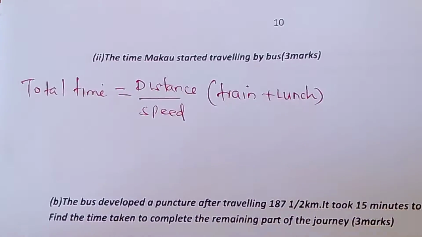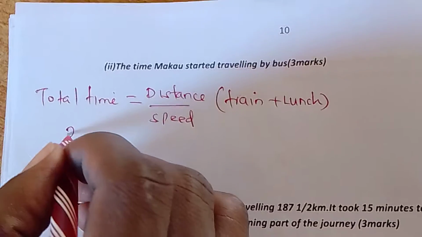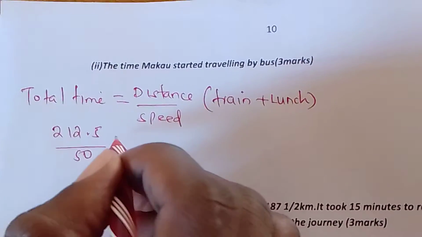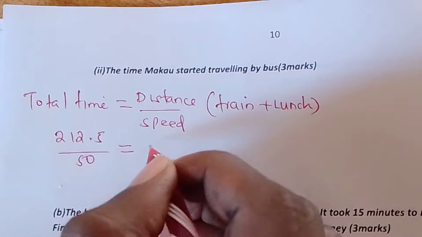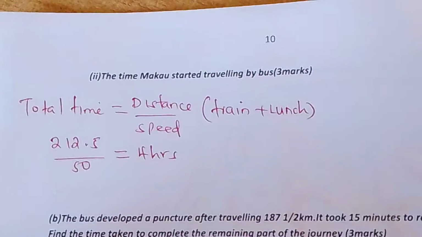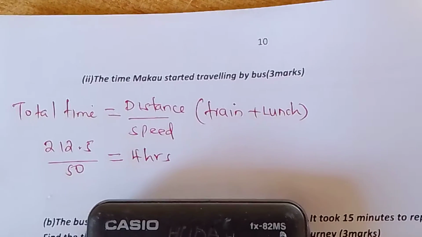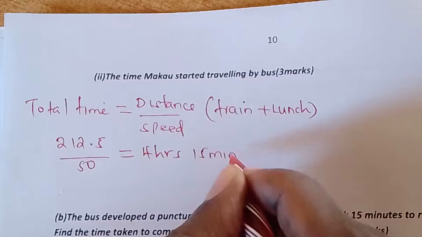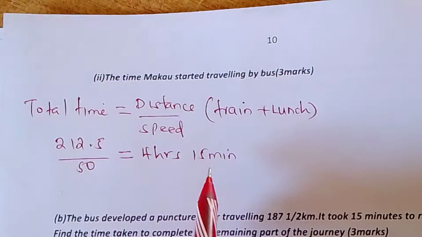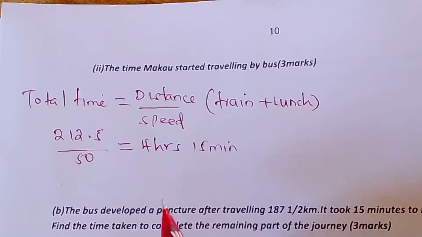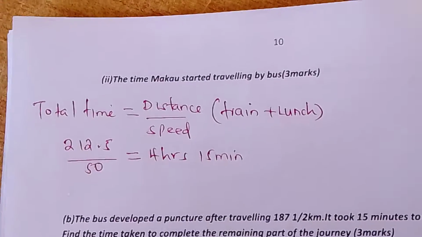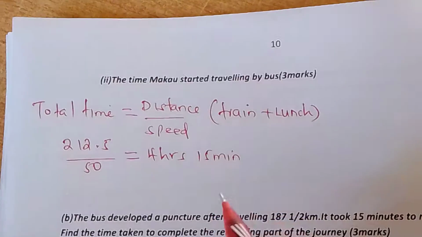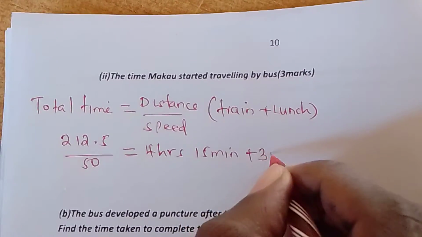How do we get the time of the train? The distance of the train was 212.5 divided by 50. You get 4 hours 15 minutes. So this is the time of the train, 4 hours 15 minutes. But now we add it to the lunch time, which was 30 minutes.